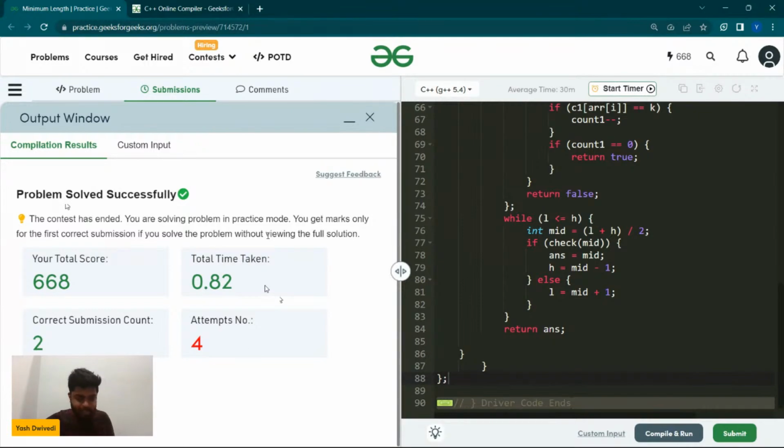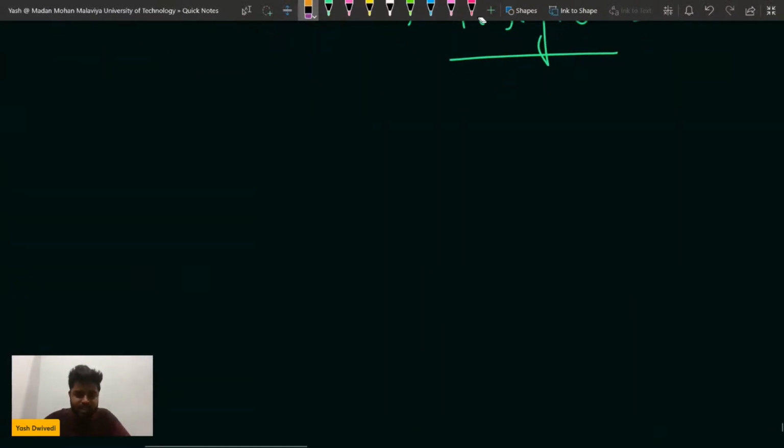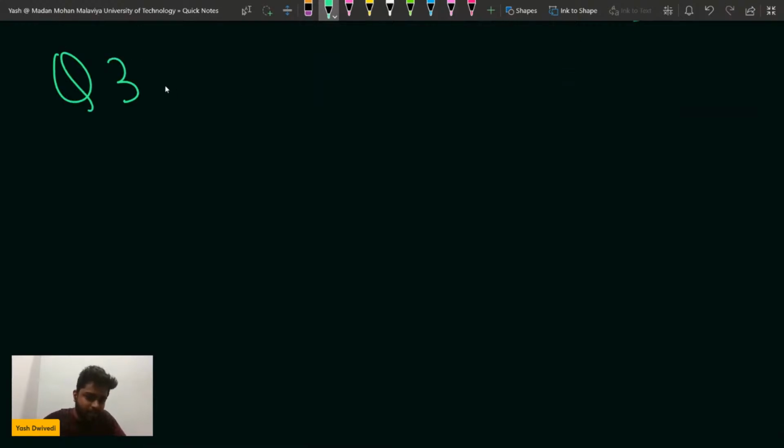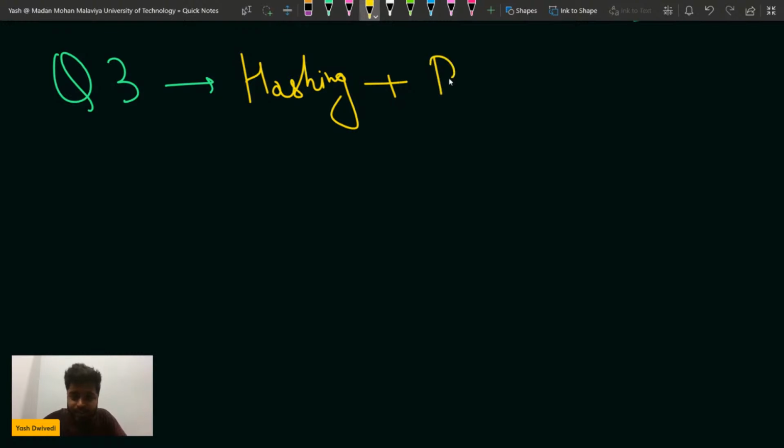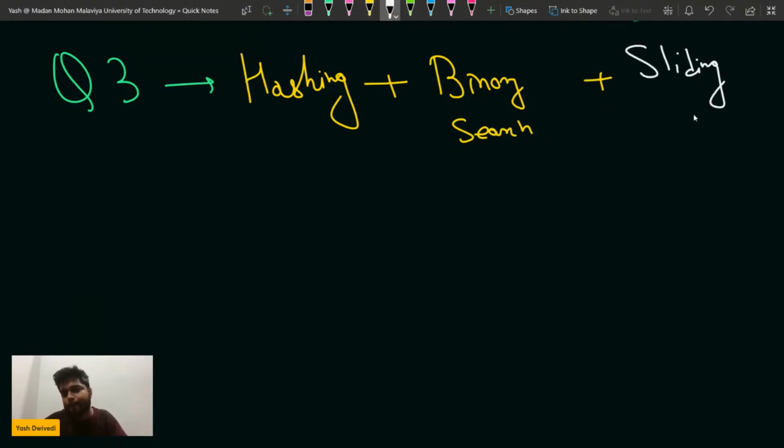Okay, understood this? This problem, question number 3, was a very beautiful problem. That is why I asked you to stay till the end. Question number 3 was a very good implementation of hashing, right? We used hashing here, plus we used binary search, plus the concept of the sliding window as well. So that is how we did it.